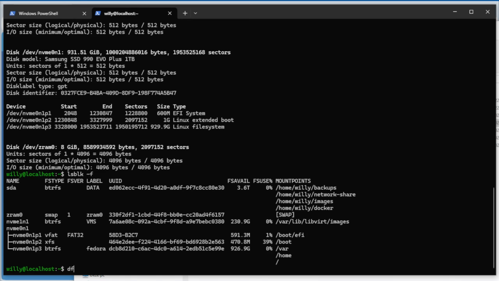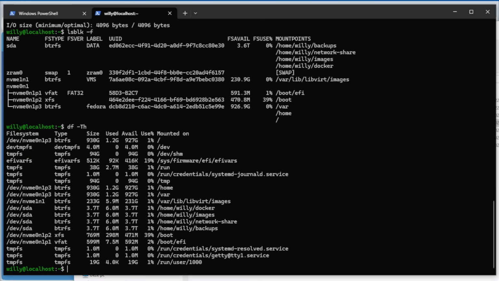You can also do df -Th. Again, sda, btrfs, four mount points: Docker, images, network shares, and backups. Every mount point has a usable space of 3.7 terabytes.